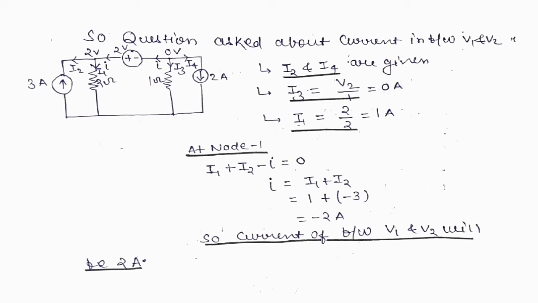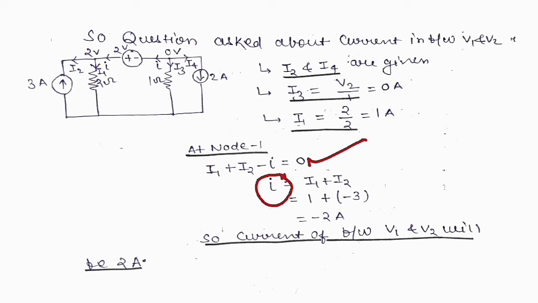If we use node 1, we can write I1 plus I2 minus I equal to 0, which you saw in the earlier slide. So through this way we get the value of I: I equals I1 plus I2.